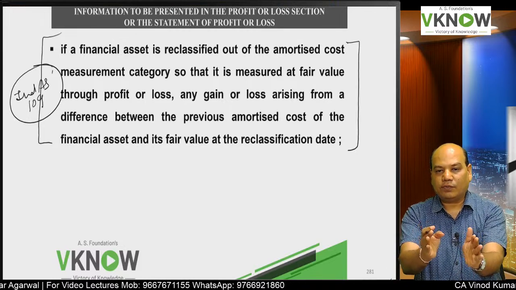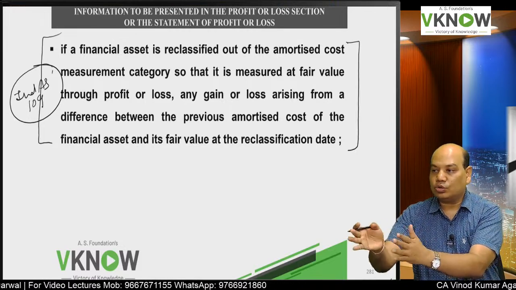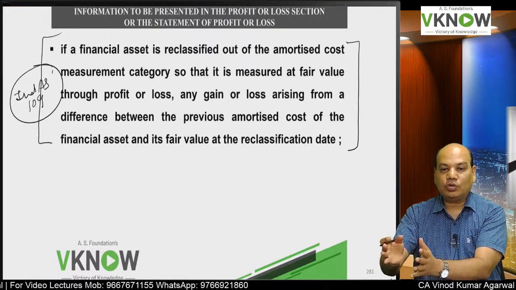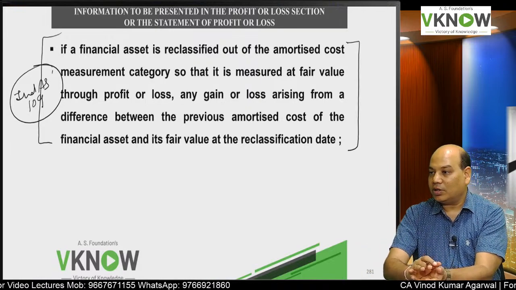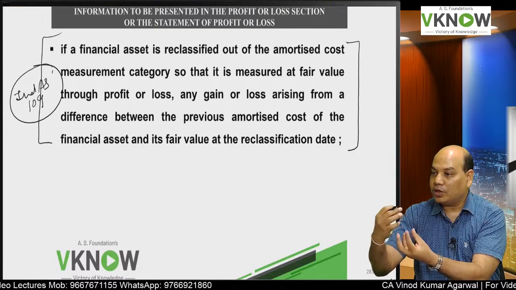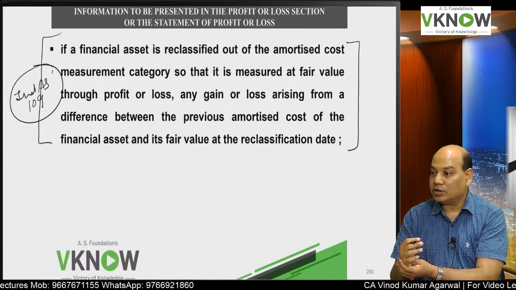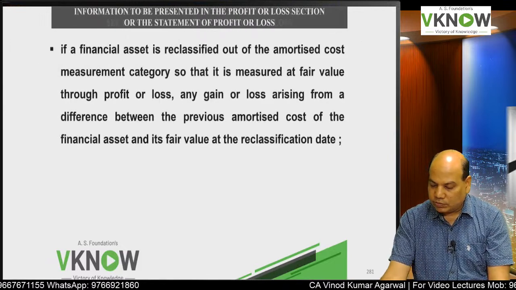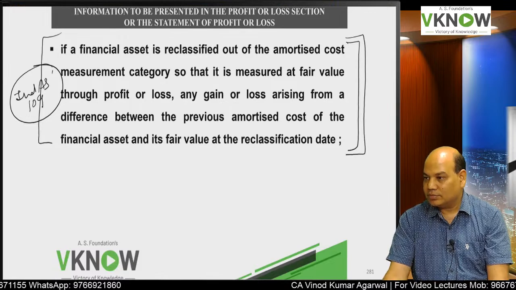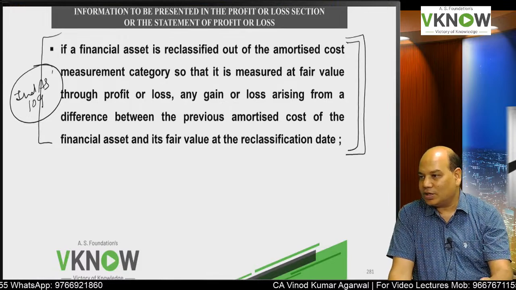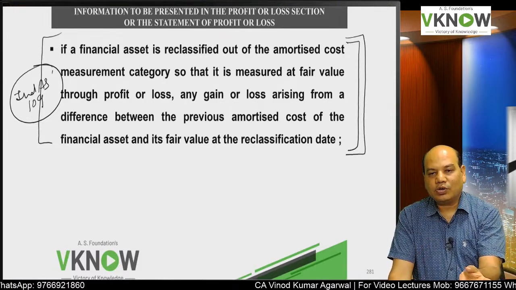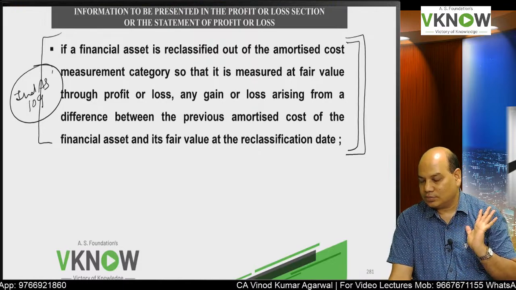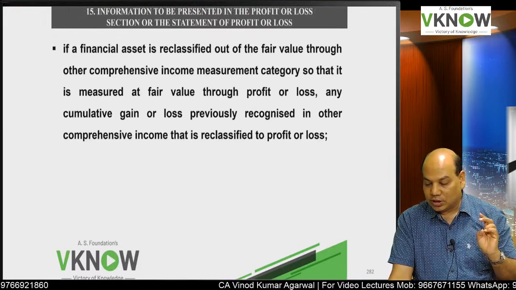Reclassification means your FVTPL can become FVT OCI, and FVT OCI can become FVTPL, because of which there is a profit and loss on reclassification. So that is also presented in profit and loss. So don't worry, once you complete other standards, come back to this standard and whatever you have not understood you will understand, because other standards are referred.